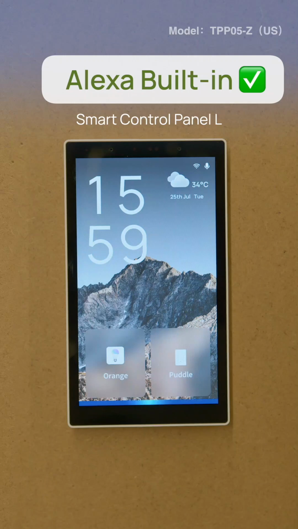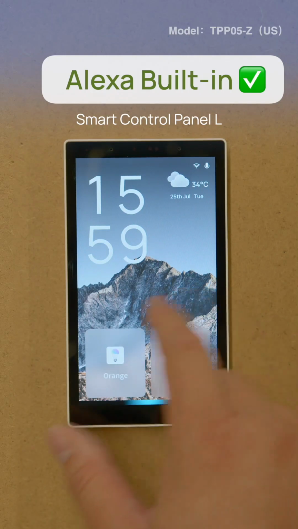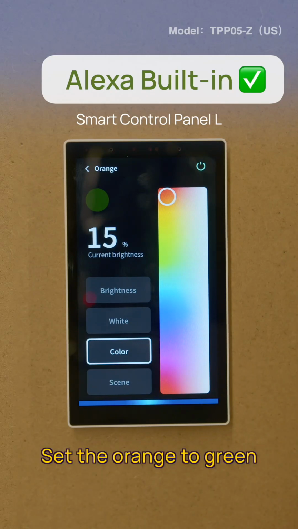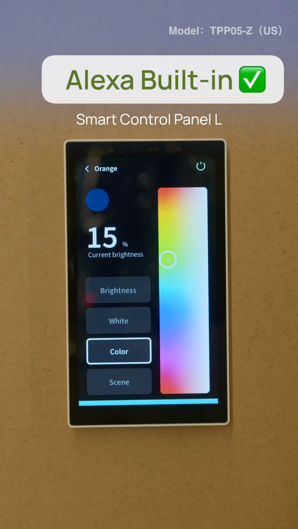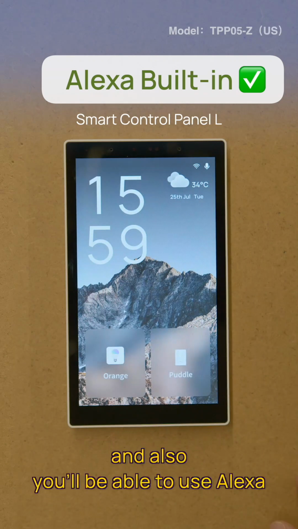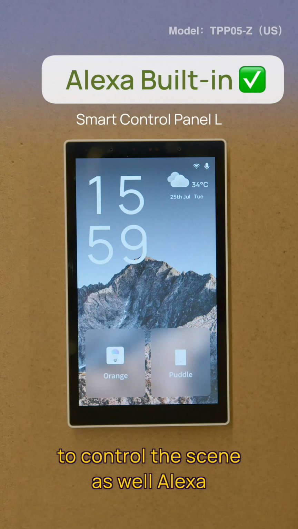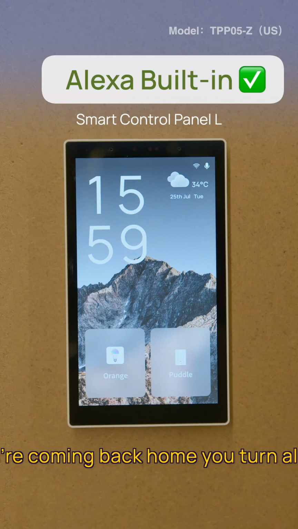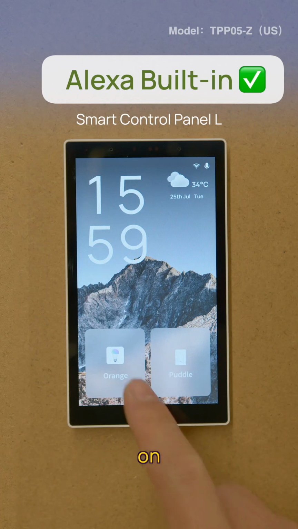Alexa, turn on the orange. Okay. And also, Alexa, set the orange to green. Okay. You'll also be able to use Alexa to control scenes. Alexa, I'm back. Okay. So when you're coming back home, it turns all the devices on.